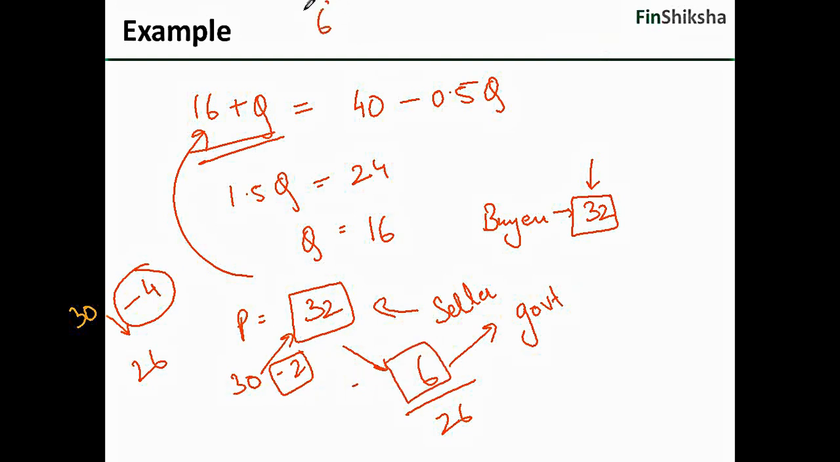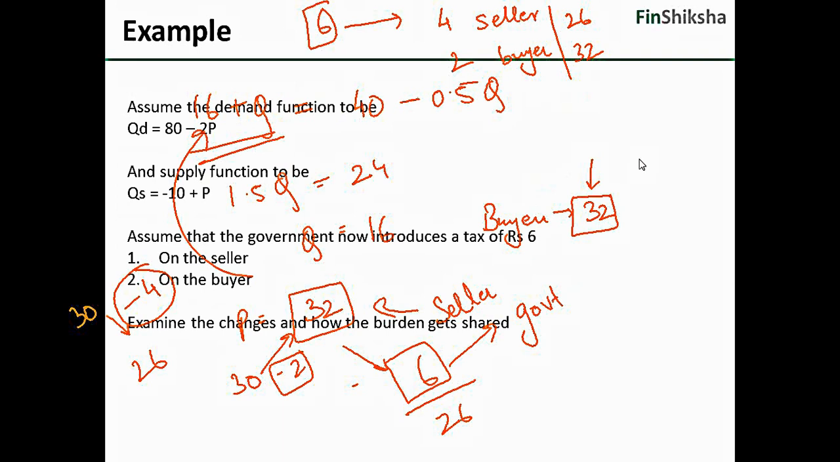The 6 rupees that the government is charging, 4 of it is being paid by the seller and 2 is being paid by the buyer. Because the buyer now buys this for 32 instead of 30, whereas the seller gets 26 instead of 30. Is that correct? Fine. So that's the first example where we see that the 6 rupees of tax is borne by the buyer and the seller. Let's try and understand this a bit more.